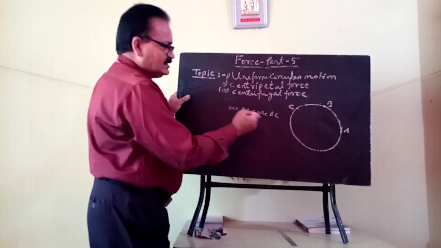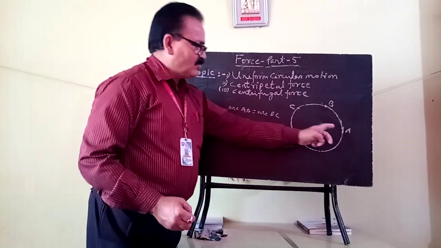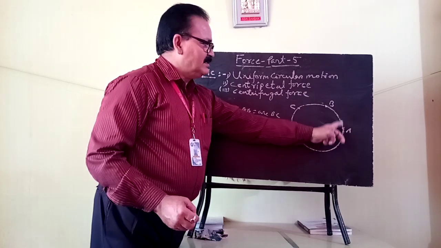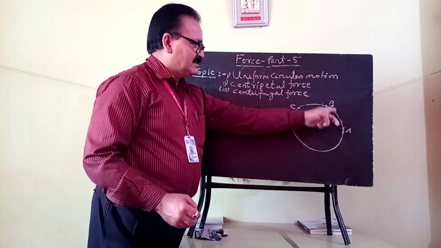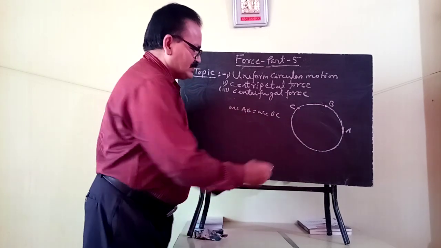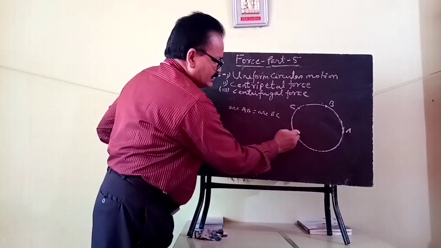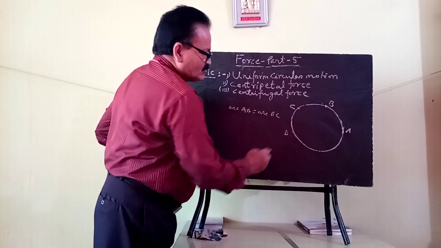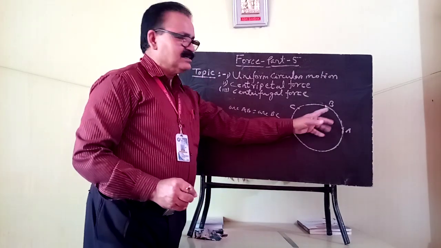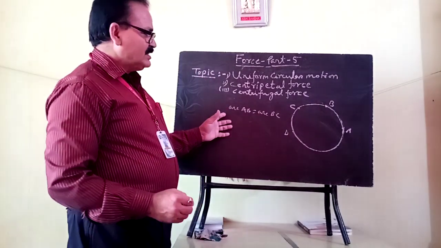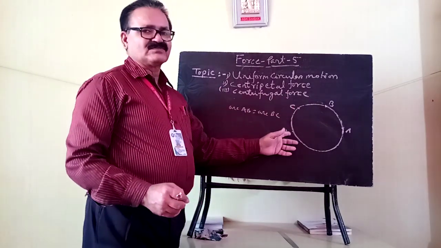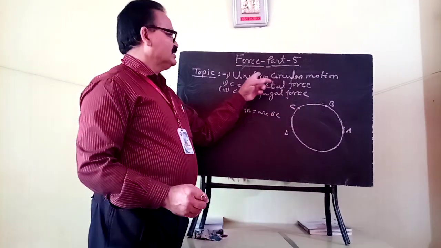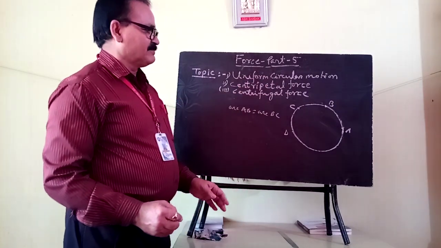The length of arc becomes the same, and the motion of that body along the circular path with constant speed is uniform circular motion.